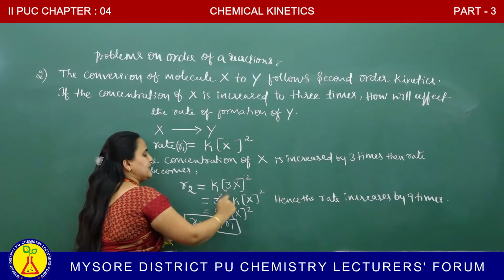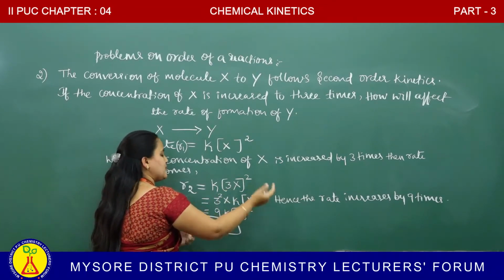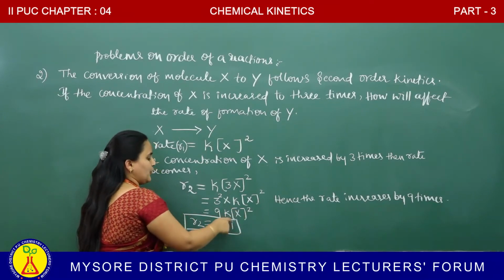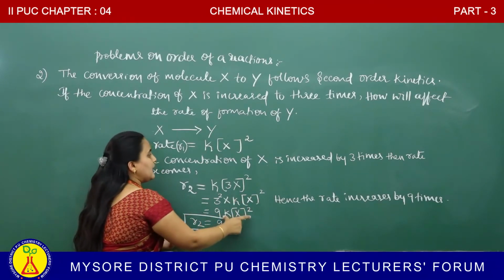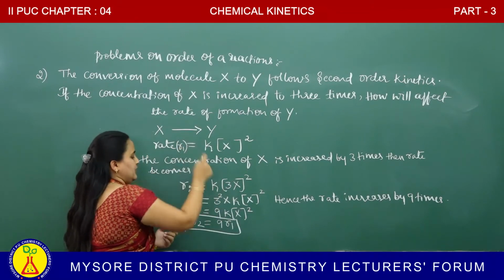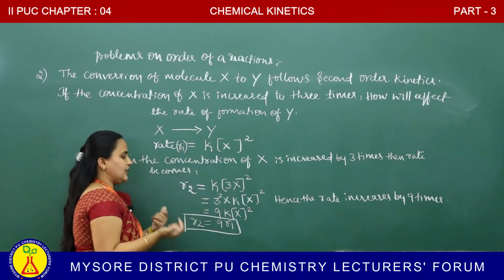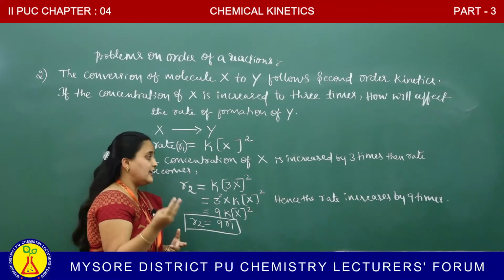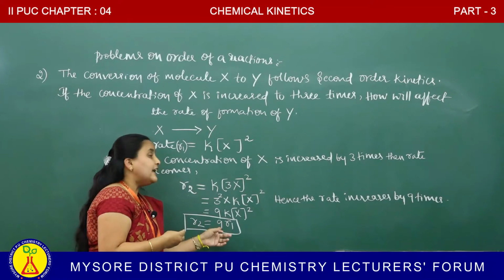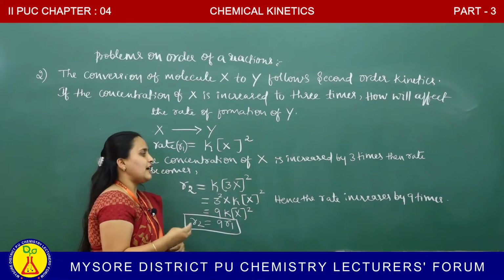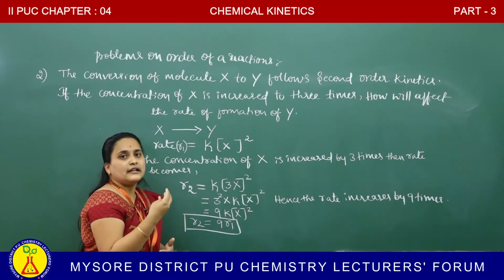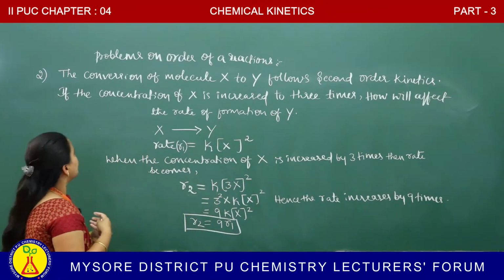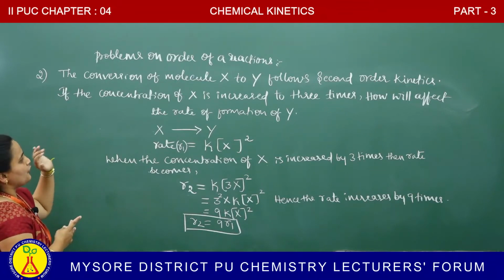Take the constant outside: 3 square k molar concentration of X to the power of 2. 3 square means 9, 9k molar concentration of X to the power of 2. This one is named as R1, therefore R2 is equal to 9R1, which indicates that when the concentration of X is increased by 3 times, the rate is increased by 9 times. Hence the rate of reaction increases by 9 times. In this way we have to solve this problem.